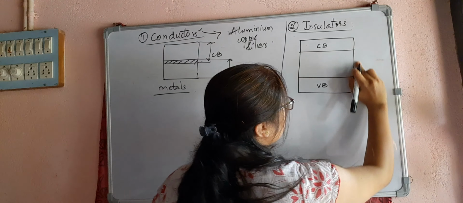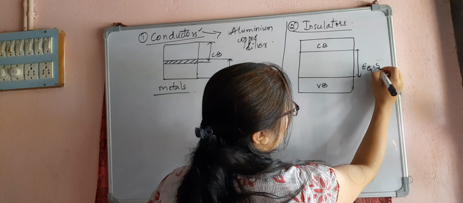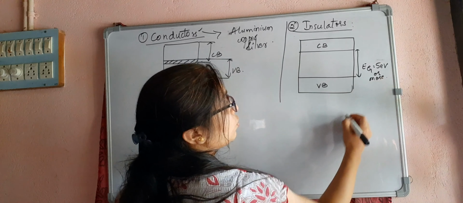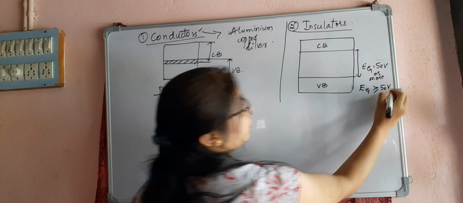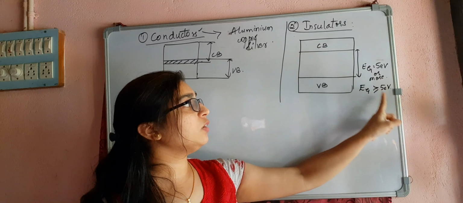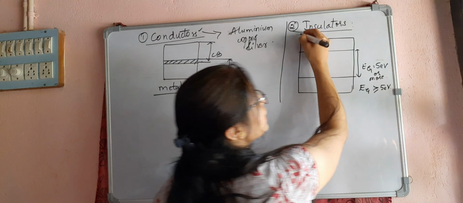Here this energy gap will be equal to 5 electron volt, or it can be more than that. So we can say it is greater than or equal to 5 electron volt for the insulators.